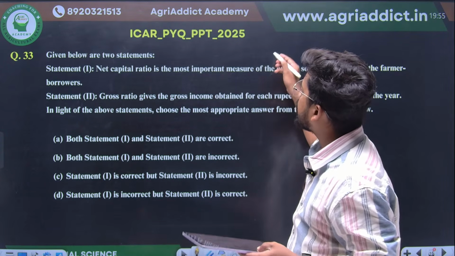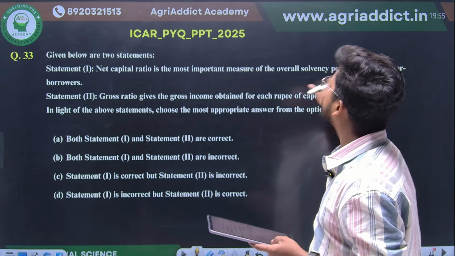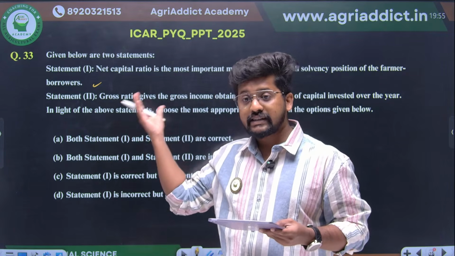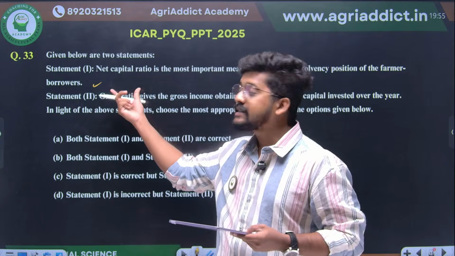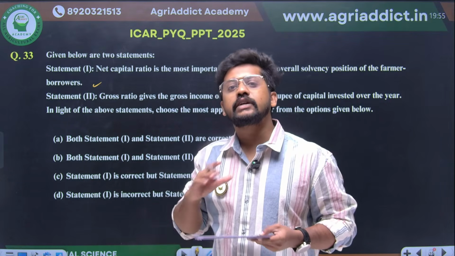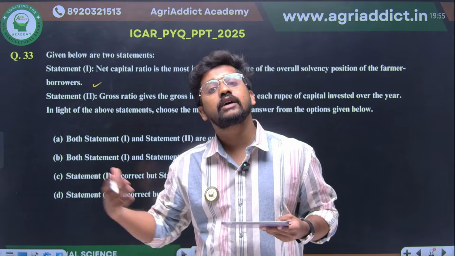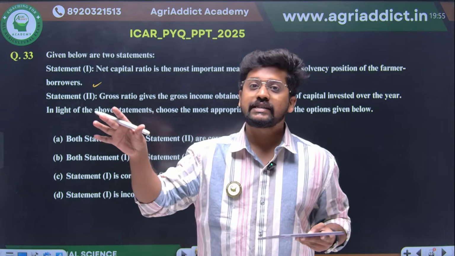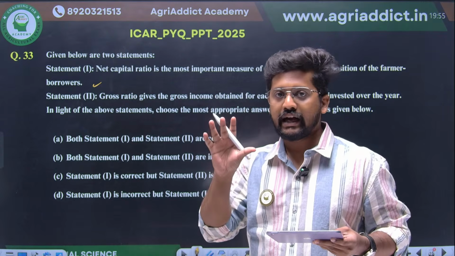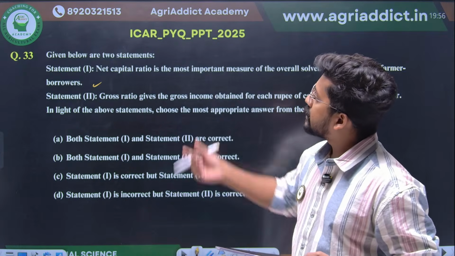Net capital ratio is none other than your total assets divided by total liabilities, which is one of the most important measures of overall solvency position of the farmer borrowers. Statement 1 is correct because it is total assets as well as total liabilities. So it is showing the overall solvency position. How much time it will take to dissolve the entire business, because it has current assets, intermediate assets as well as long term assets. That's why we are taking the total assets as well as the total liabilities. So this net capital ratio gives you an idea about the overall solvency position of the farmers, right? So therefore statement 1 is correct.